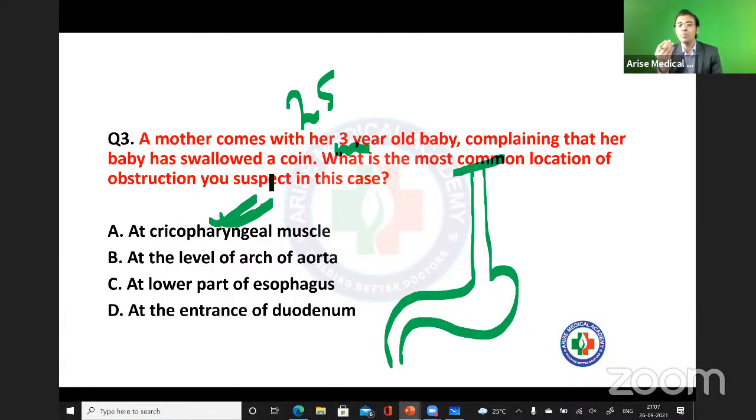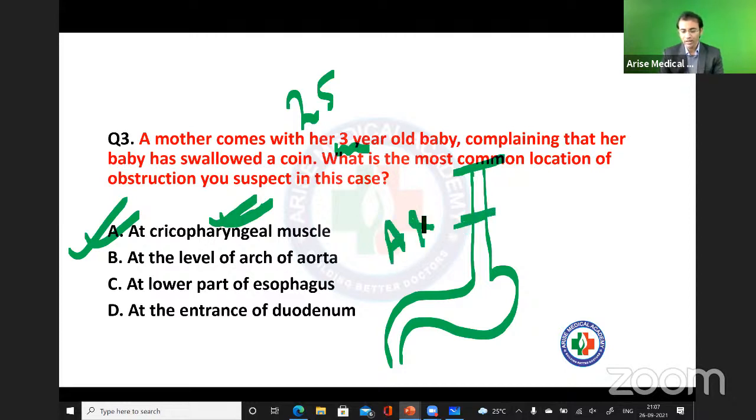So whenever there is a foreign body obstruction, whenever you are going to get a case like this, which I am showing you here, the first place and the most common place of obstruction will be at the narrowest part only. So the first part, okay, this part, is at the cricopharynx. And the second part, see, what about the second narrowing part here?